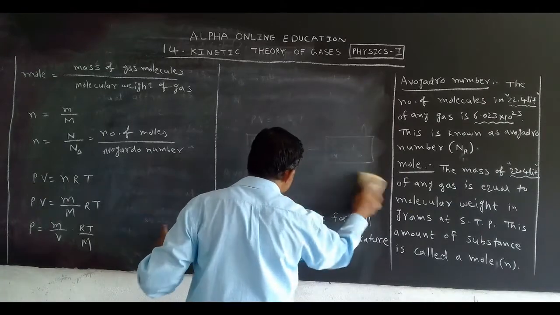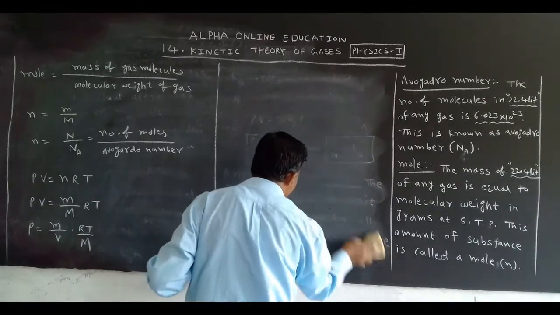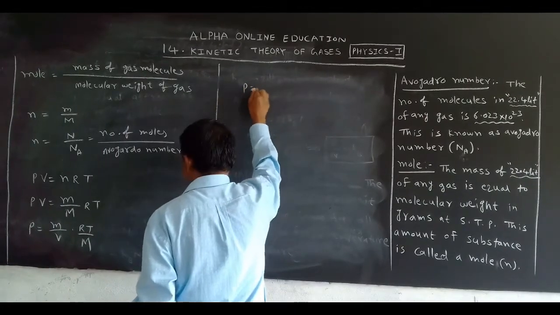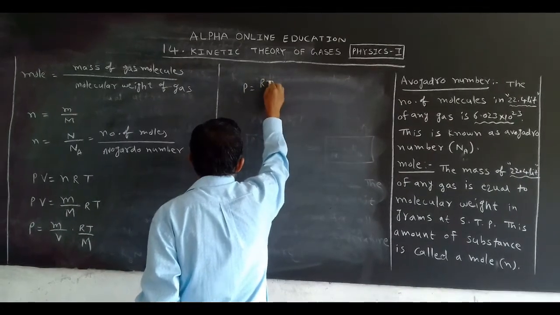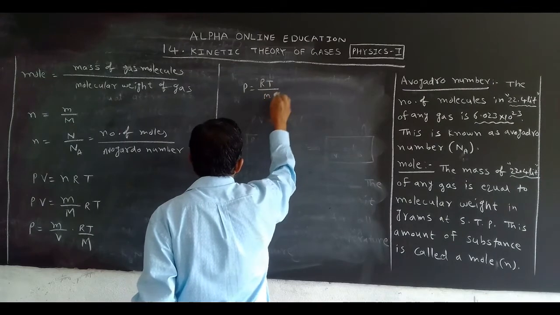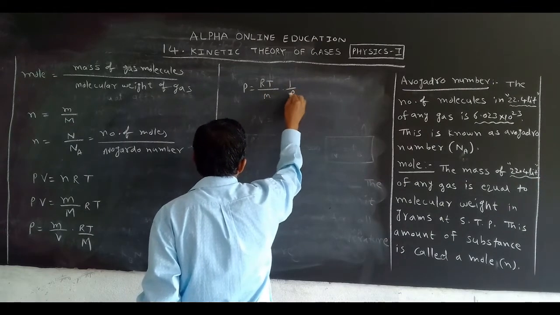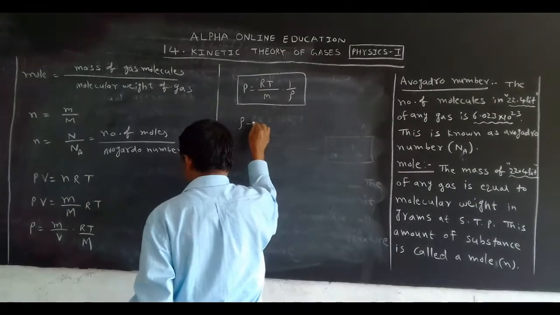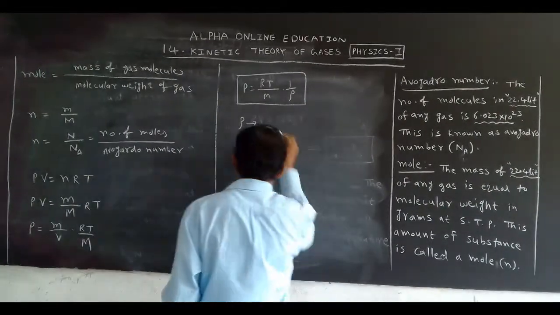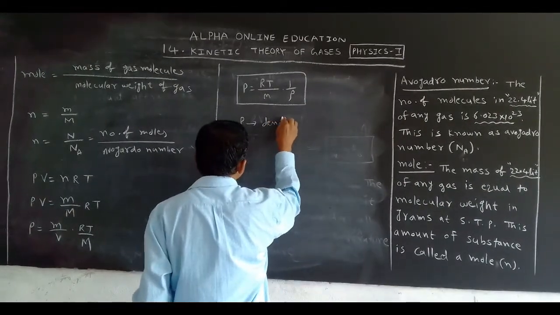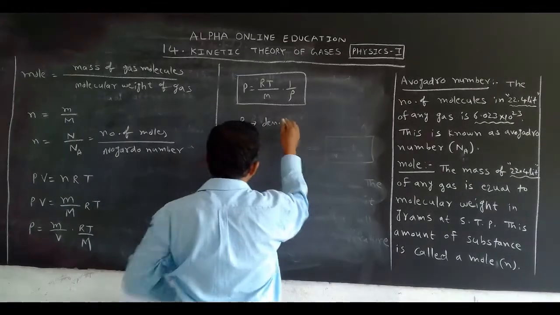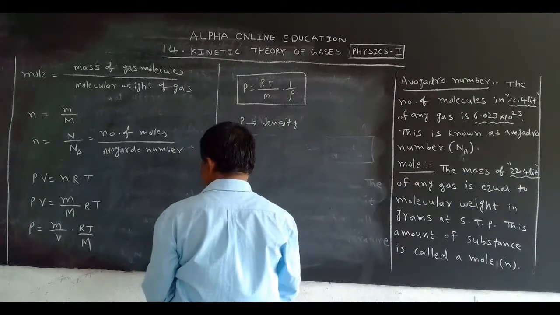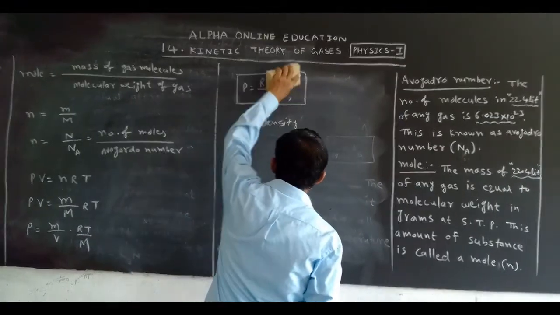Volume. So how can we write this? We can write this as P is equal to RT by M into 1 by rho. What is rho? Rho is the density. What is the density? Density is mass per volume.